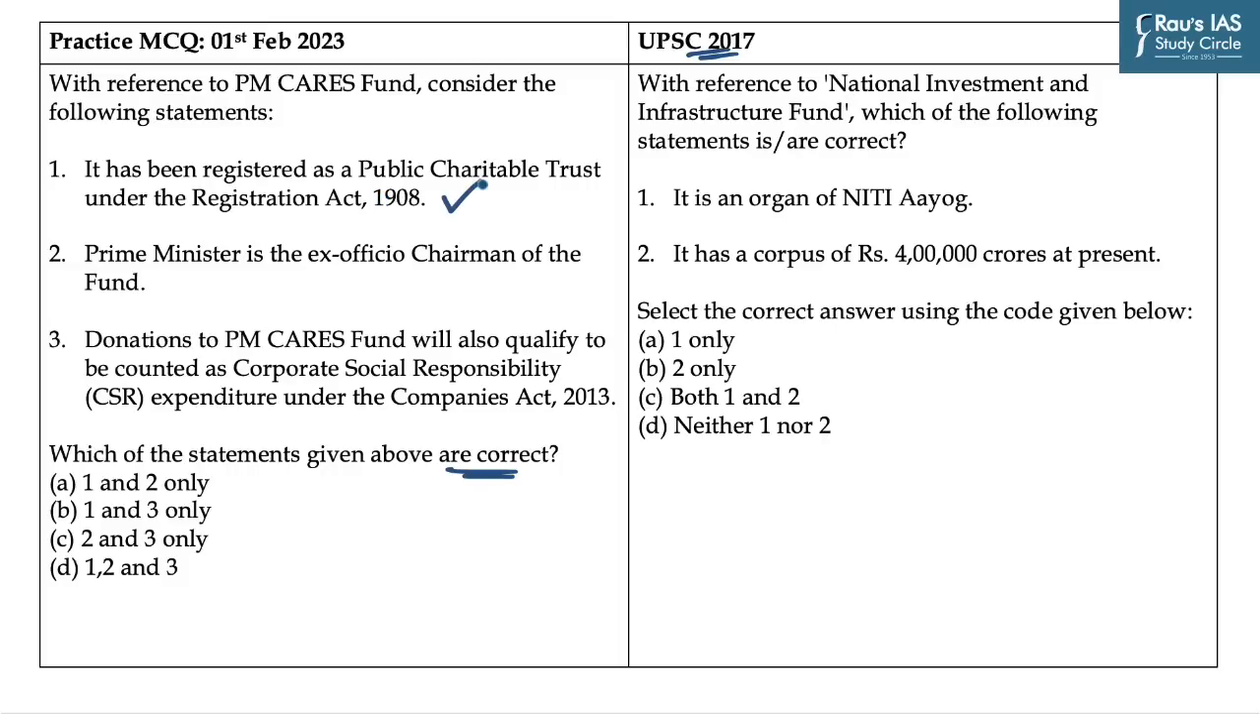PM CARES Fund has been registered as a public charitable trust, keeping in mind the kind of emergency or distress situation posed by the COVID pandemic and to provide relief to the affected population of the country. So this statement becomes correct. The second statement says Prime Minister is the ex officio chairman of the fund. It is again a correct statement, as the Prime Minister is the ex officio chairman of the fund and the Ministers of Defence, Home Affairs and Finance are the ex officio trustees of the fund. So it is a correct statement.